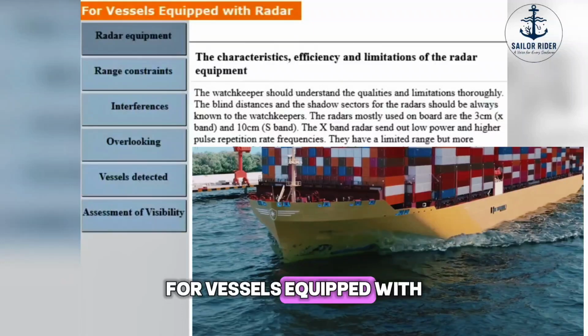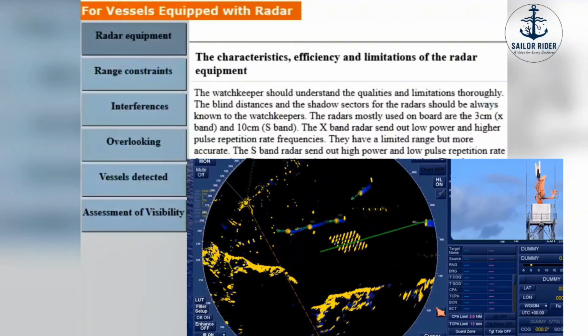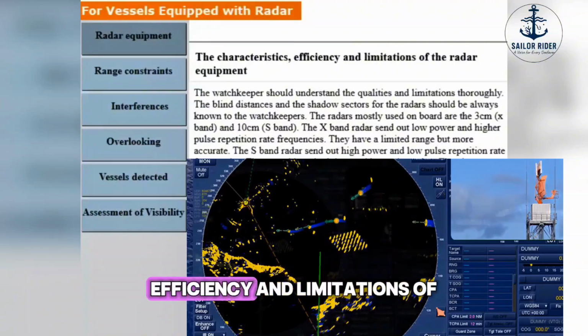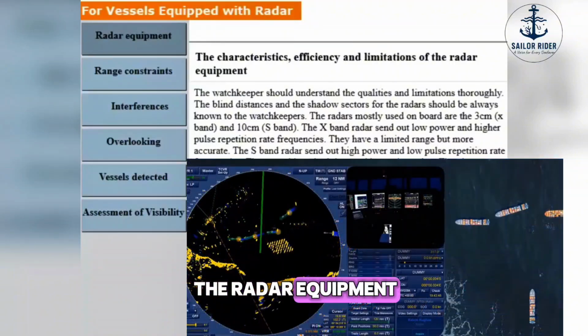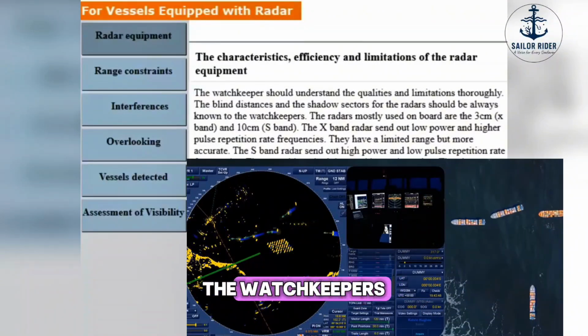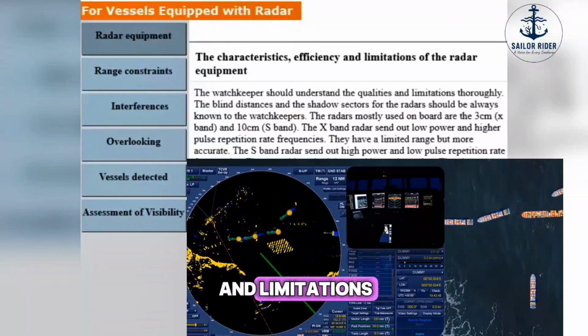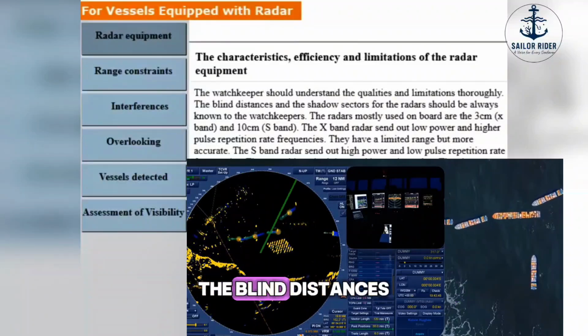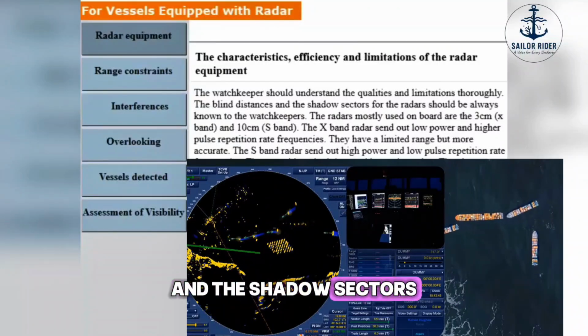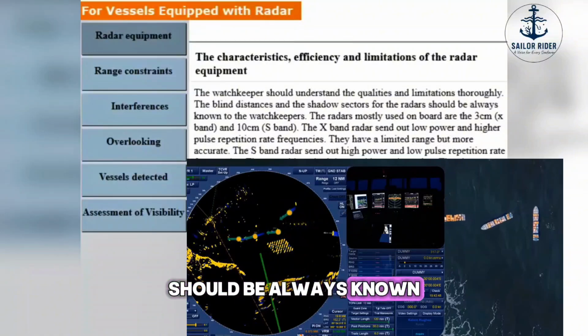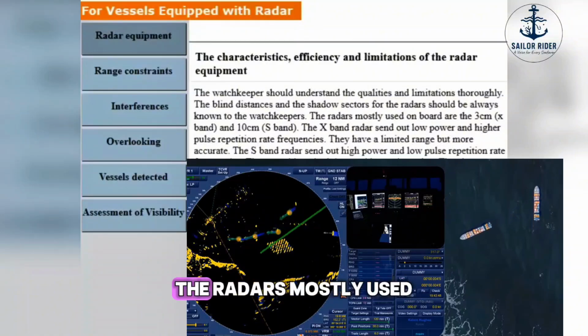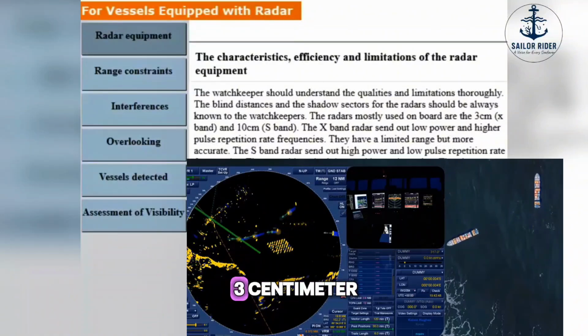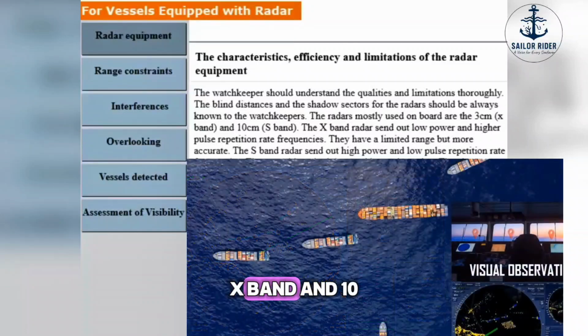For vessels equipped with radar. Radar equipment. The characteristics, efficiency, and limitations of the radar equipment. The watchkeeper should understand the qualities and limitations thoroughly. The blind distances and the shadow sectors for the radars should always be known to the watchkeepers. The radars mostly used on board are the 3 cm X-band and 10 cm S-band.